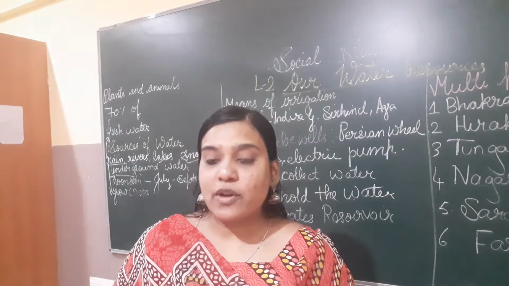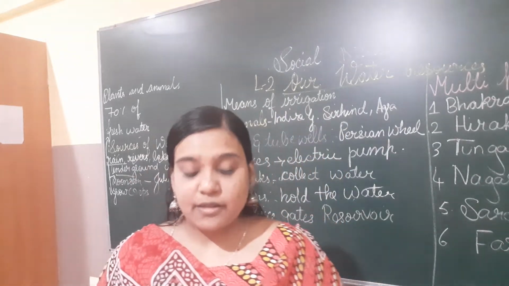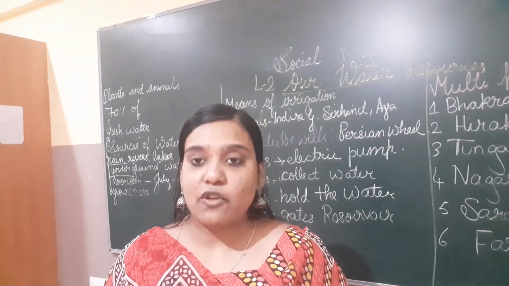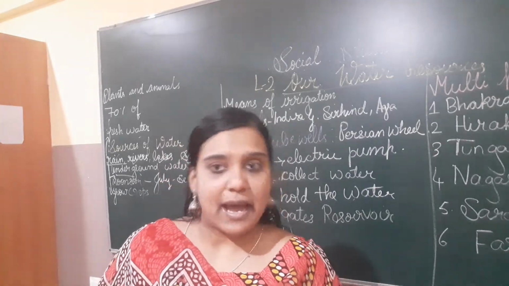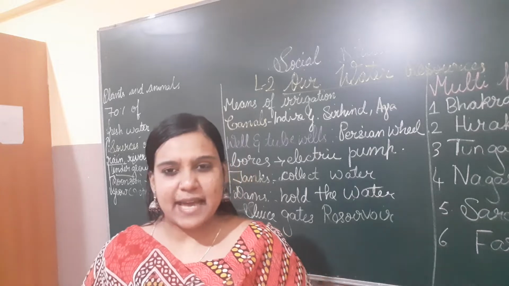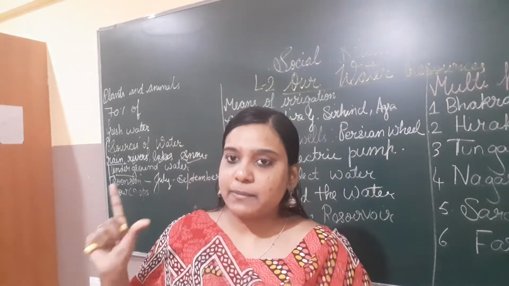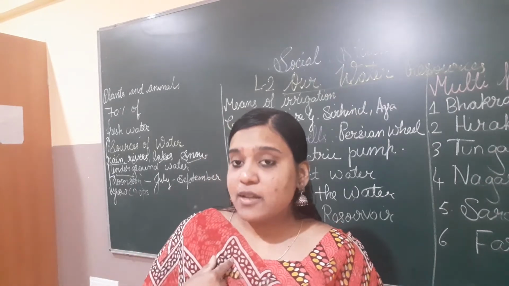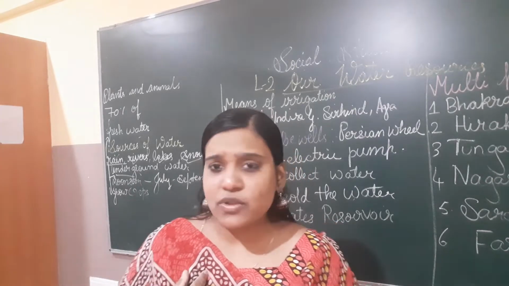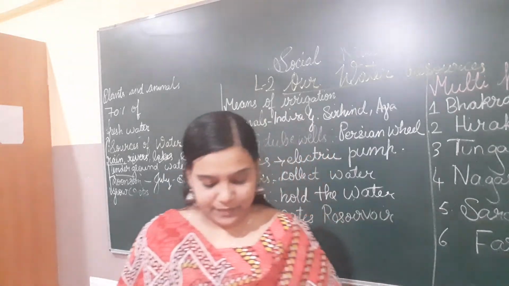Moreover, in our country it rains from July to September. So we need a sufficient and timely supply of water throughout the year. For this purpose, irrigation is done and dams are built. It will rain only in the months from July to September. We have 12 months, so hardly it will rain for 3 months. And what about the other 9 months? For that we have to preserve the water, right?